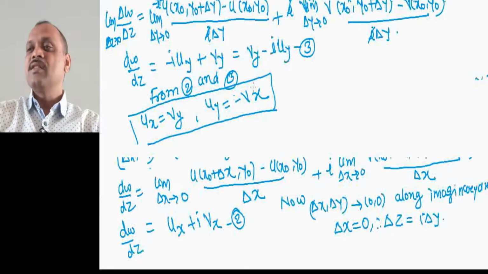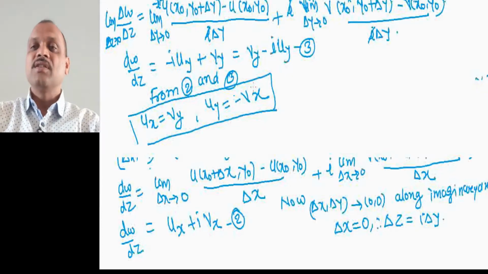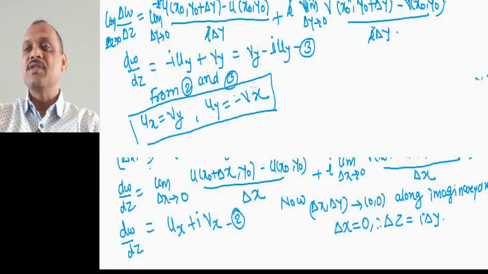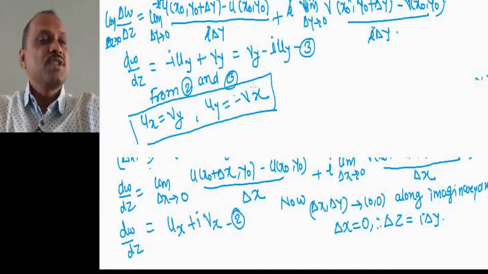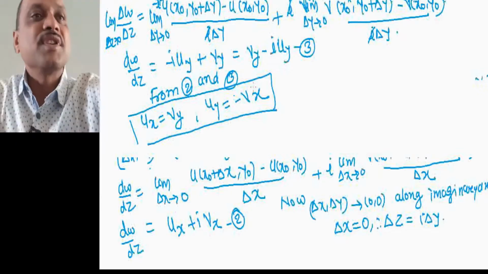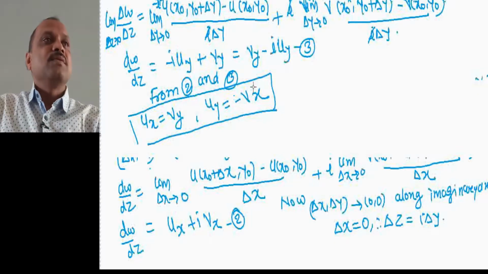So these are the Cauchy-Riemann equations. Now let us see one problem where we calculate the derivative of the function using these Cauchy-Riemann equations.